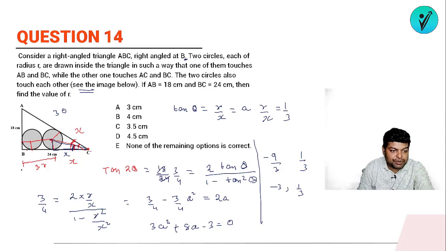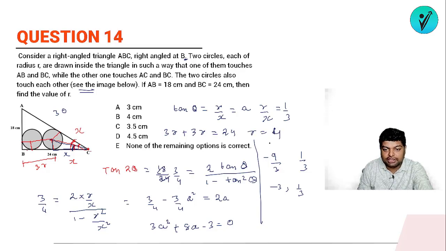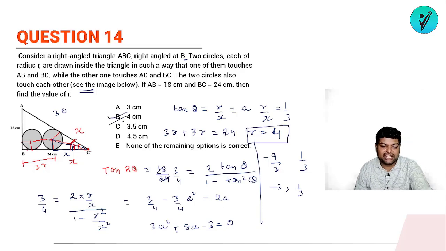And when you see this equation, 3 times of r plus x is complete, it is equal to 24. So if you write like this, 3r plus x, and x will be again 3r from this equation. It should be equal to 24. देखो ये equation 3r and x, it's total 24. So we'll have the value of r as, it is 6. Oh, sorry, it is 4. The radius of the smaller circle will be 4. Very good question, right? Good combination of trigonometry and geometry.